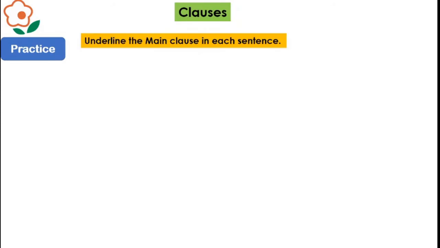Let's try other examples. Here you have to underline the main clauses. The telephone rang, so she answered it. Here, the telephone is the subject and rang is the predicate, she is the subject, answered is the predicate, and so is the conjunction. So you will come to know about the main clause. The telephone rang is the main clause because it has a complete sense and it is not dependent on so she answered it. So we will underline the telephone rang as the main clause.